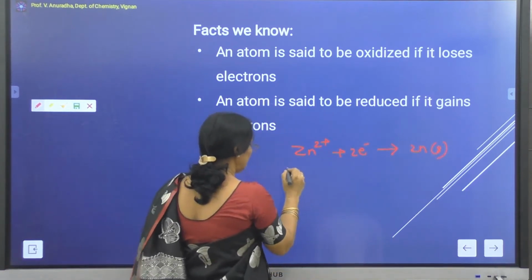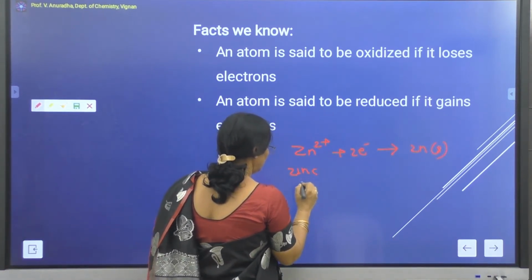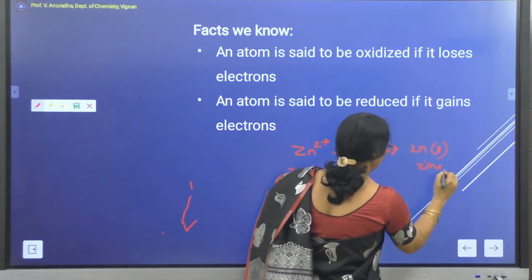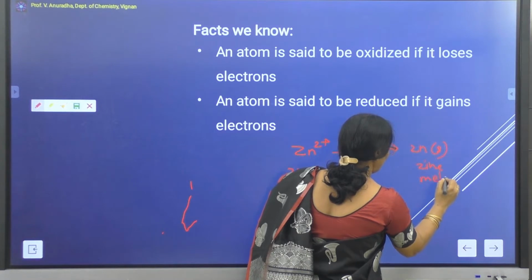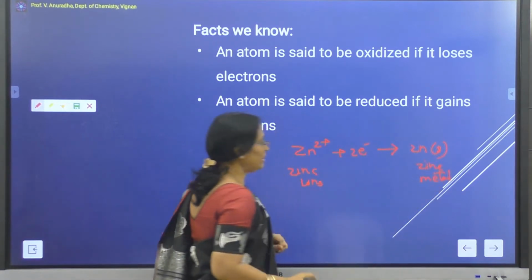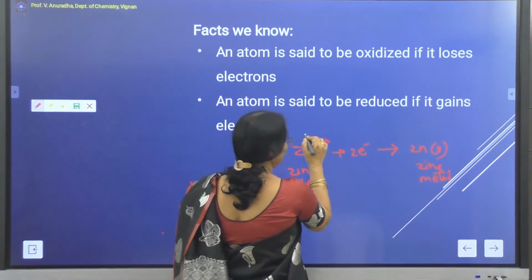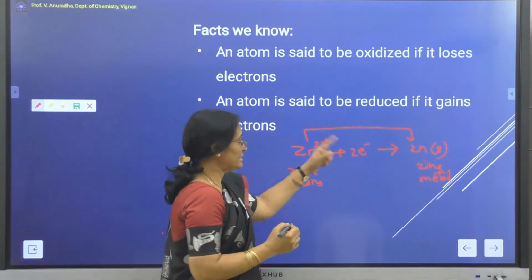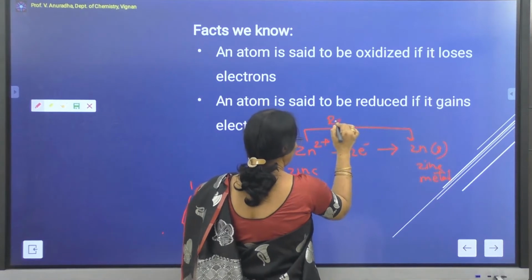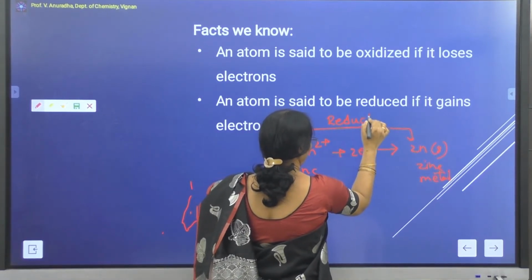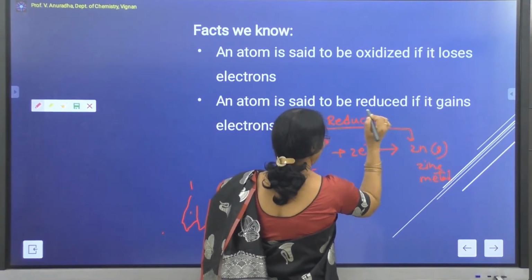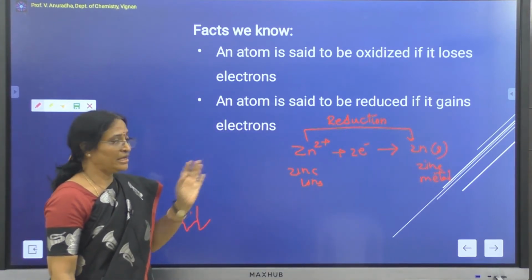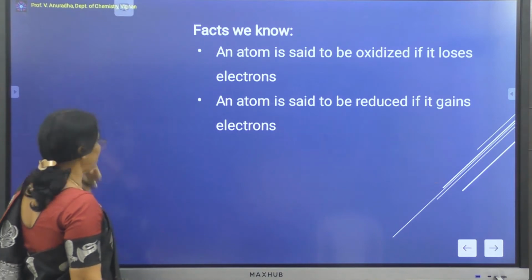So this is zinc ions forming zinc metal. In the formation of zinc metal from zinc ions, the zinc is gaining 2 electrons. Since it is gaining the 2 electrons, it is called reduction. This is what we have studied till now: oxidation means losing of electrons, reduction means gaining of electrons.